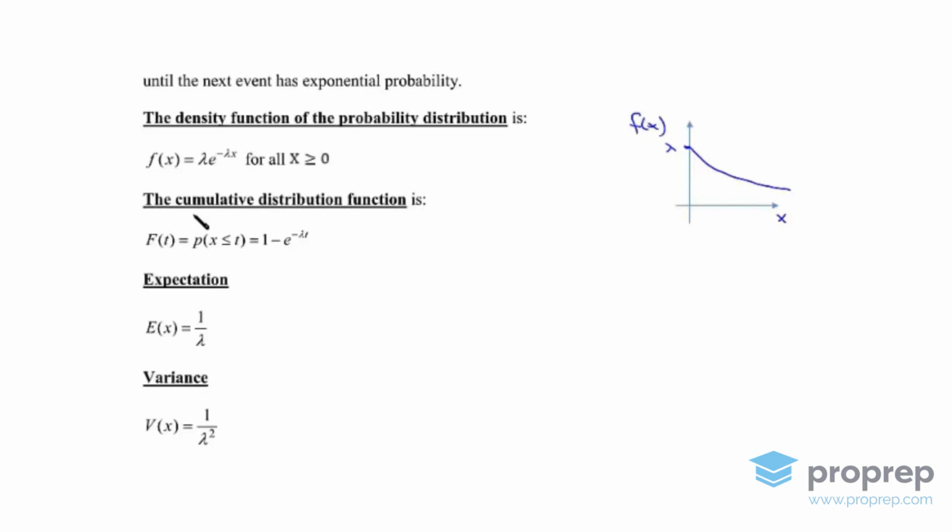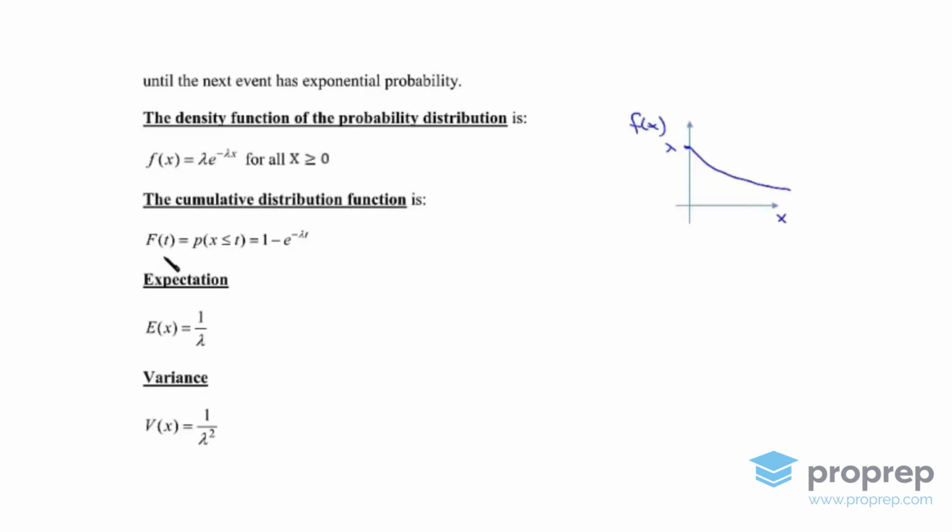Now, what about the cumulative distribution function? Well, that's big F of t, and that equals the probability of x being less than or equal to t, and in our case, that equals 1 minus e to the power of minus lambda t.